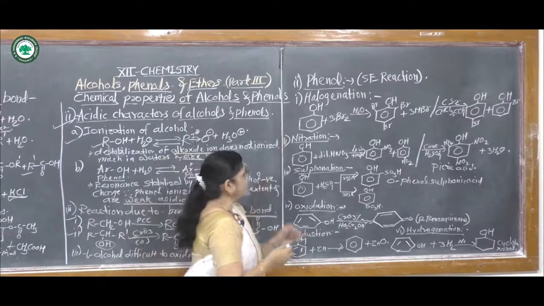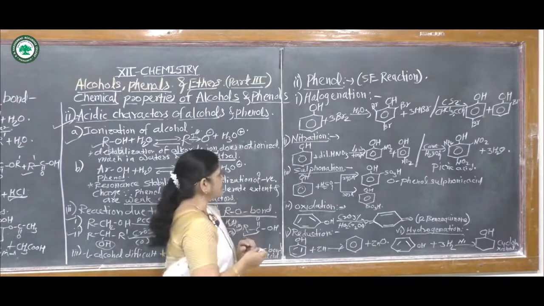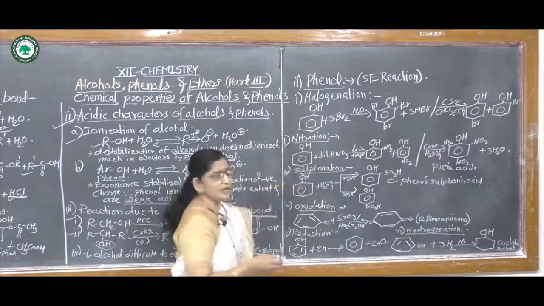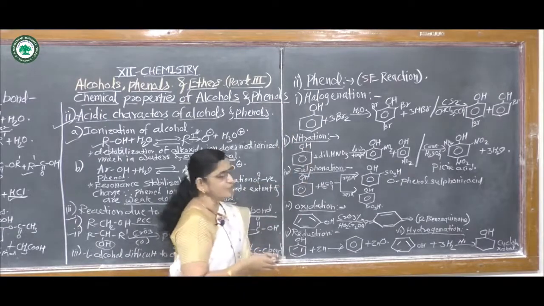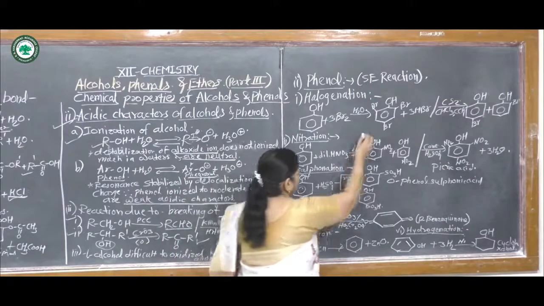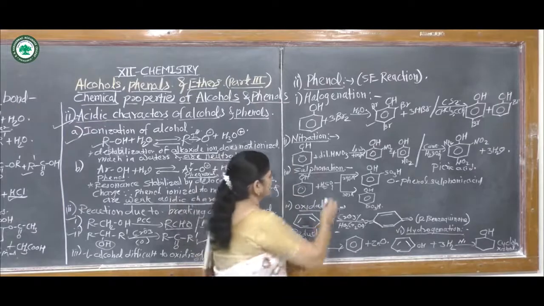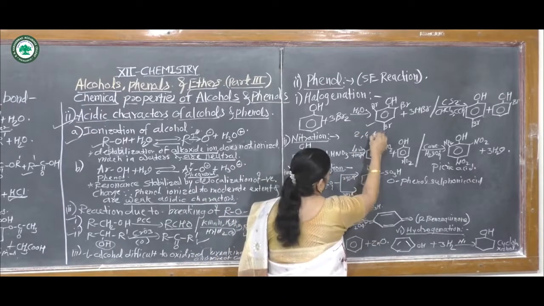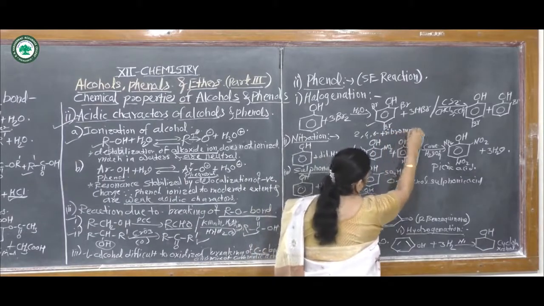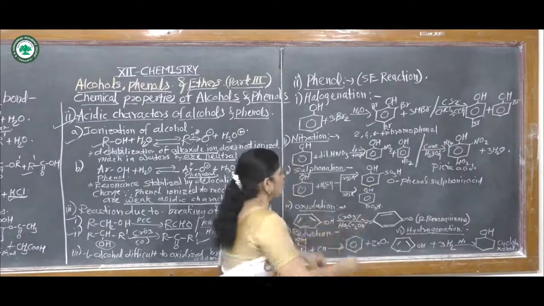The first reaction is halogenation. In halogenation, if bromine or chlorine reacts with phenol in the presence of water, it gives a product called 2,4,6-tribromophenol.